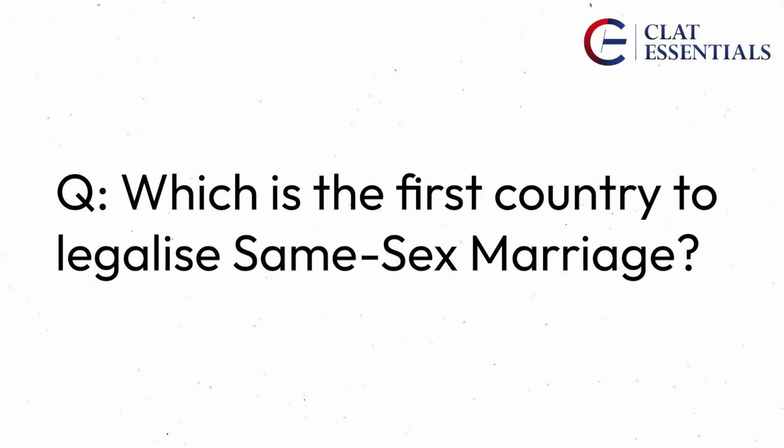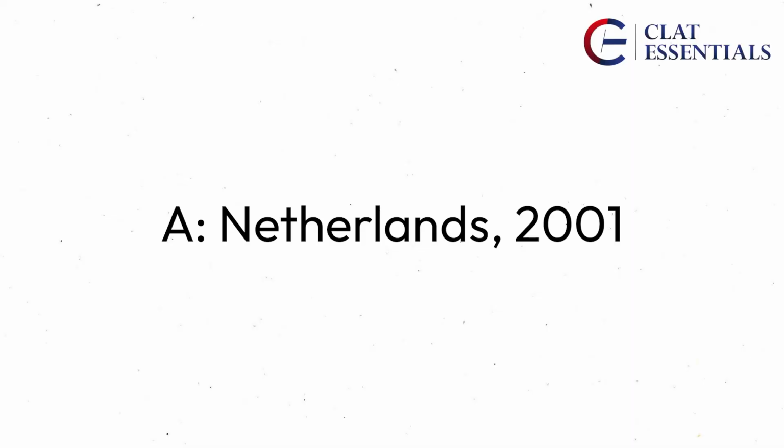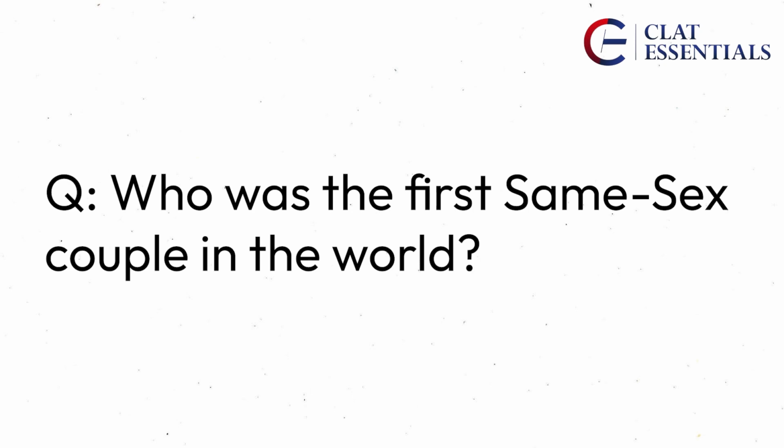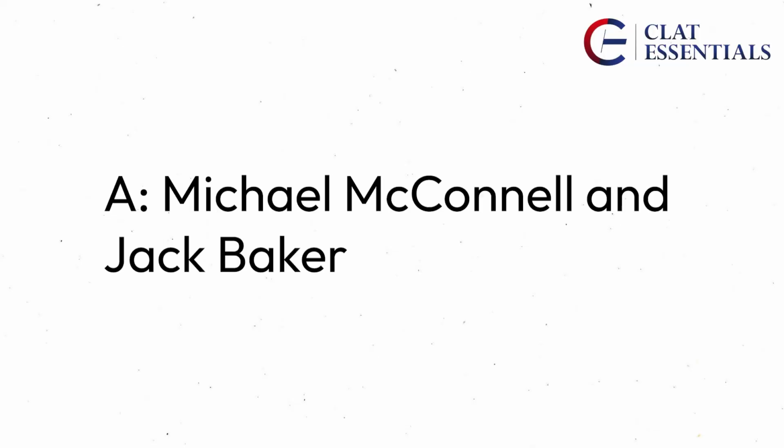So first and most important thing, which is the first country to legalize same-sex marriage? Okay. So the first country to legalize same-sex marriage, that is Netherlands in 2001. Okay. Now, second question. Who was the first same-sex couple in the world? Okay, their name also becomes extremely important. So the first same-sex couple in the world, their name is Michael McConnell and Jack Baker. Okay, Michael McConnell and Jack Baker. They were people from the United States of America, and they had married in 1971.